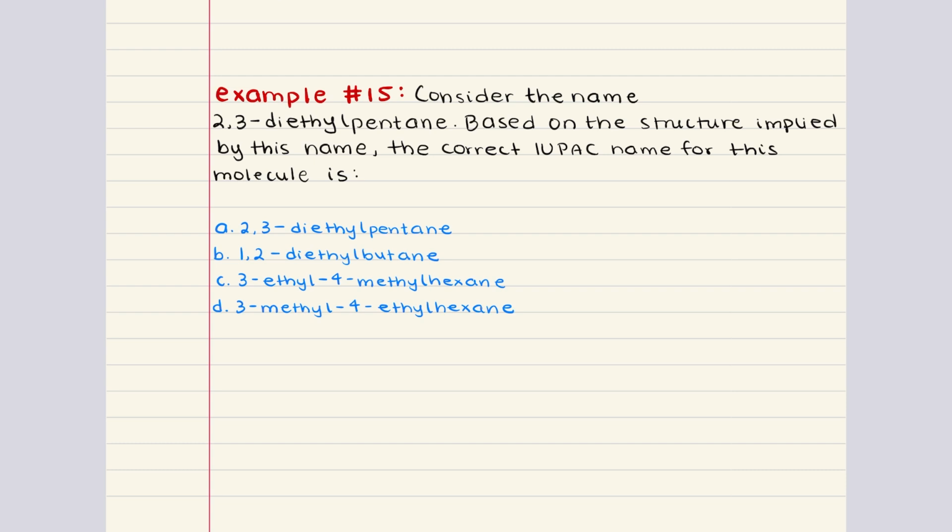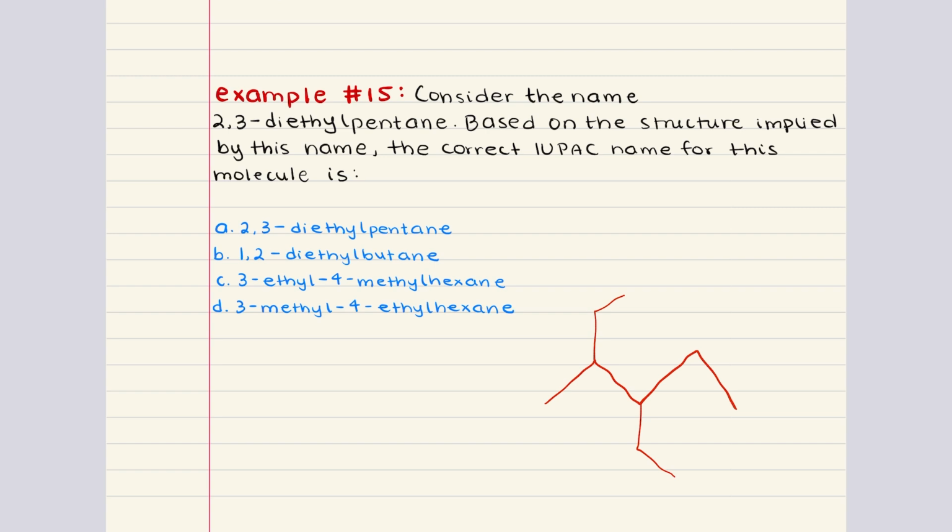The name 2,3-diethylpentane suggests that the parent chain is pentane. This is a carbon chain with 5 carbons. And then we're told that there are 2 ethyl groups attached to carbon 2 and to carbon 3. However, when we build the structure based on this name, we notice something important. There's a possibility of a longer chain.